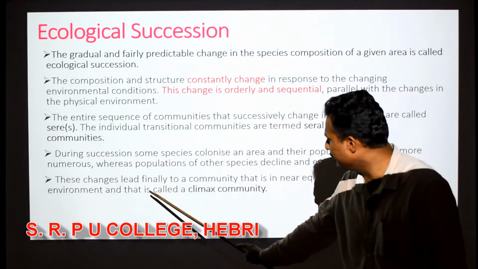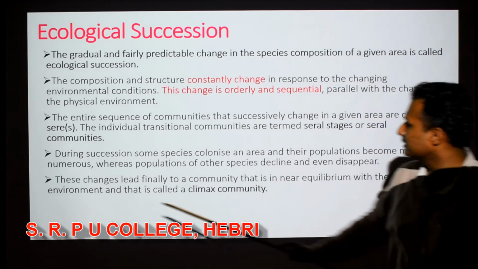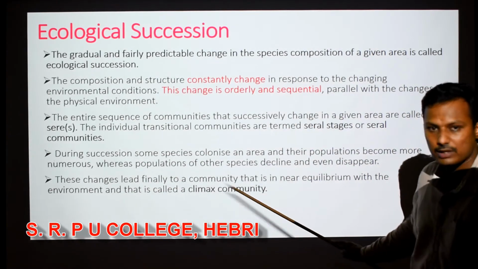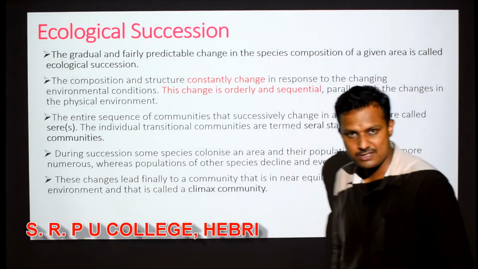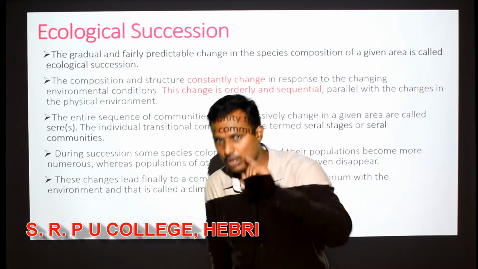These changes finally lead to a community that is in near equilibrium with the environment, and that is called what? Climax community. That's called climax community. Yes? So like this. Then what is the first community? We will talk about it, right?